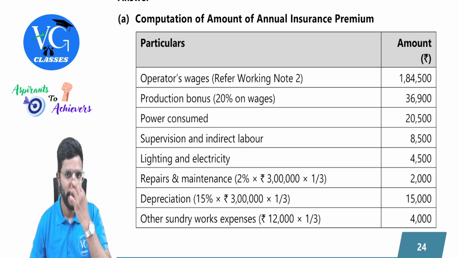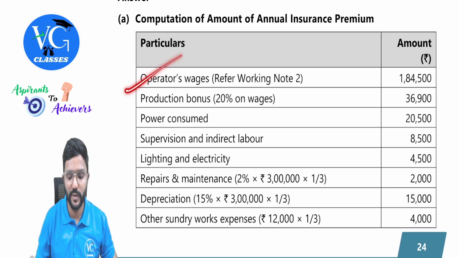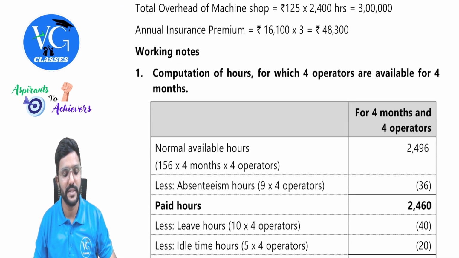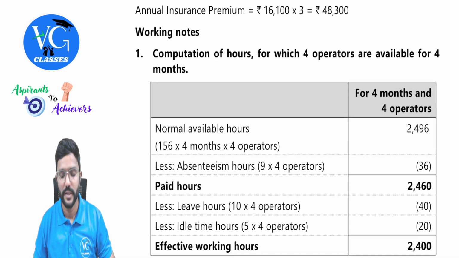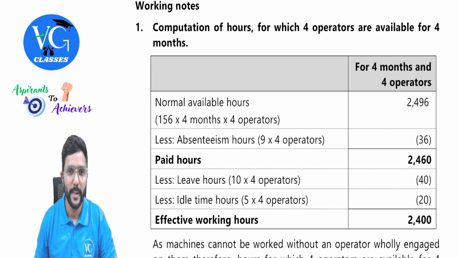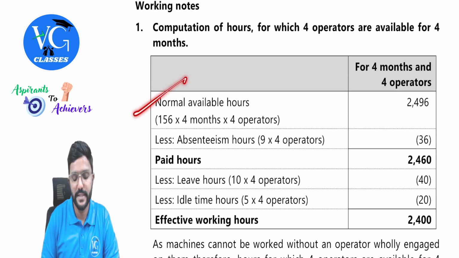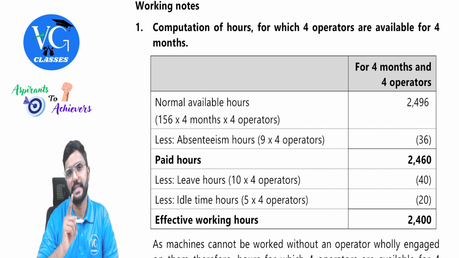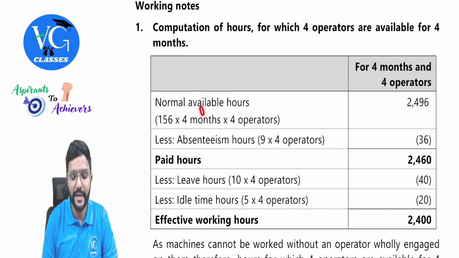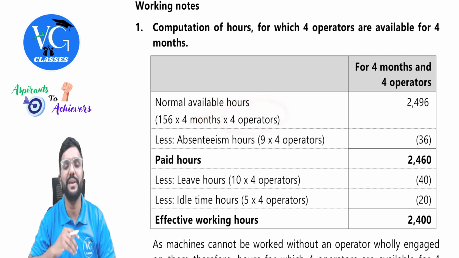Interesting question. Operator wages, we need to do the working for it. We need to calculate the hours and all. Normal available hours, guys, is 156 per month. Per month. So we need to multiply that with 4 months, and that is per operator. So multiply. Totally, how many operators are there?